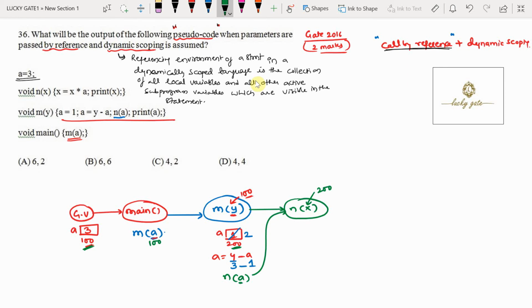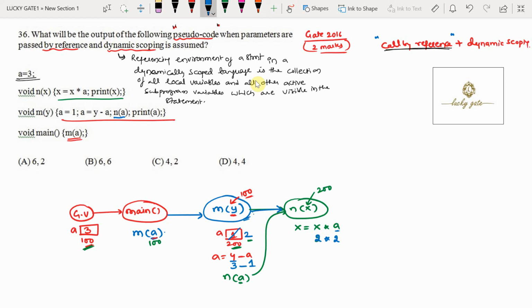Now what is the statement in N of X? X equal to X into A. Now X is 200. In the 200th location, the value is 2, into A. What is A? The value of A is 2. It will look for the active subprogram. N of X is called from M of Y, so the active subprogram of N of X is M of Y. So it has to select A from the active subprogram.